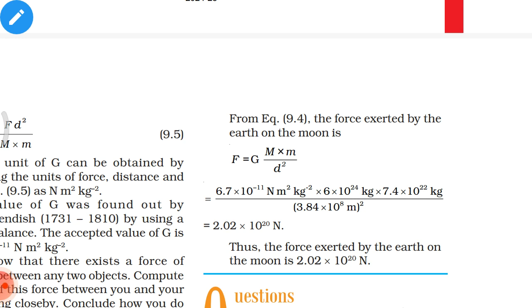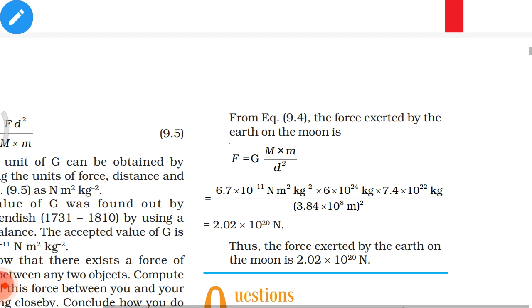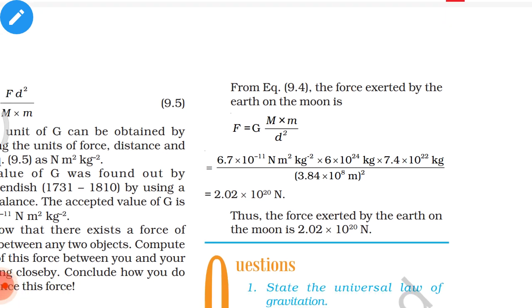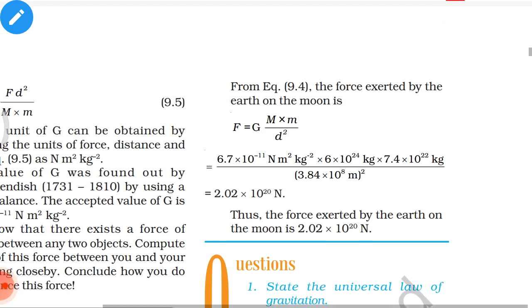So 6.7 into 10 to the power of minus 11 Newton meter squared per kilogram squared into 6 into 10 to the power of 24 kilograms into 7.4 into 10 to the power of 22 kilograms divided by 3.84 into 10 to the power of 8 meters whole squared, which gives you 2.02 into 10 to the power of 20 newtons. Thus, the force exerted by Earth on the Moon is 2.02 into 10 to the power of 20 newtons.